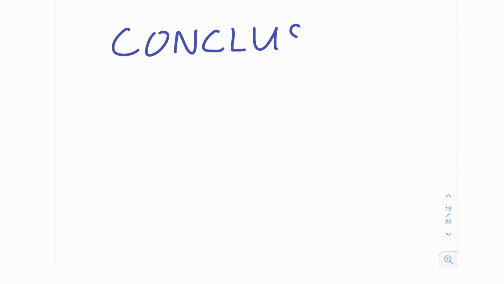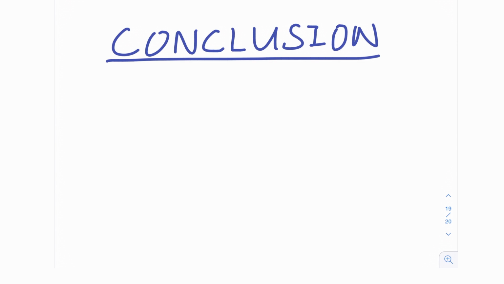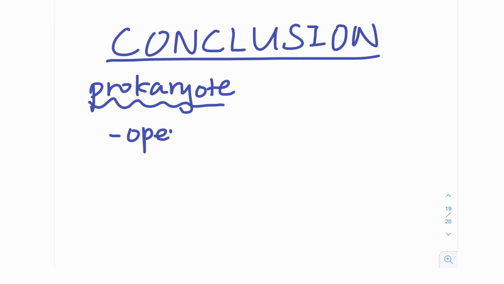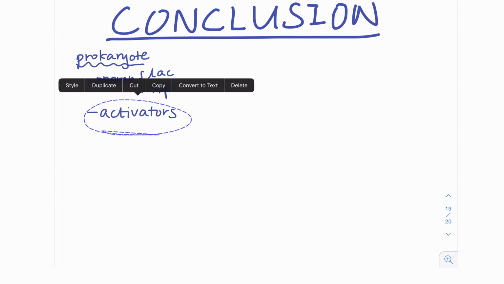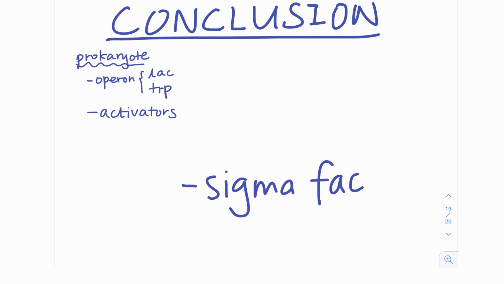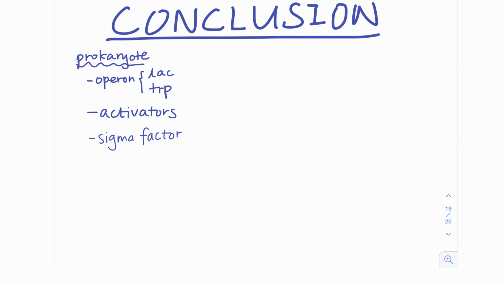So this concludes all levels of gene regulation in both prokaryotes and eukaryotes. Now let's review all the different levels of gene regulation. For prokaryotes, the LAC and TRP operons can switch transcription on and off. Regulatory activators can be used to increase transcription. Sigma factors are also used to direct RNA polymerase to bind to specific promoters.